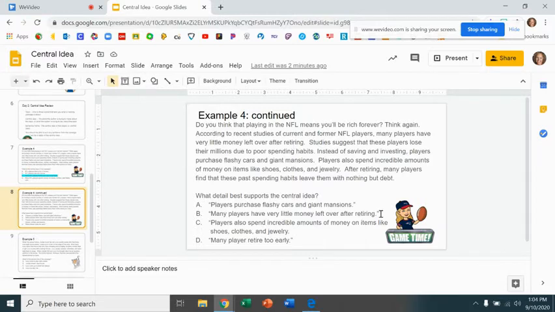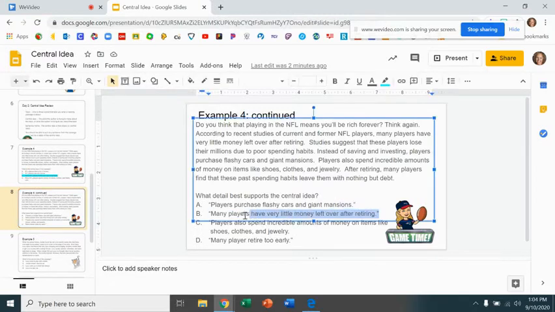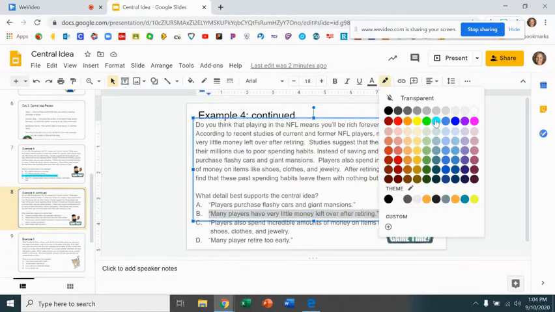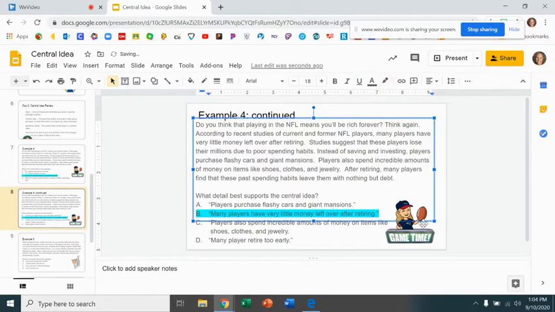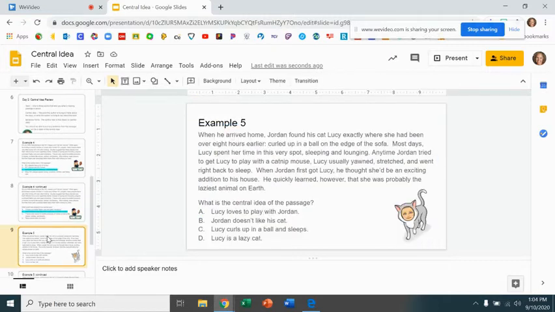But the detail that best implies or best tells us that they have poor spending habits is that they have very little money left over after retiring. Okay, they have very little money left over after retiring. Retiring means they're done playing football. Their job is done. Okay, so let's take a look at another example.